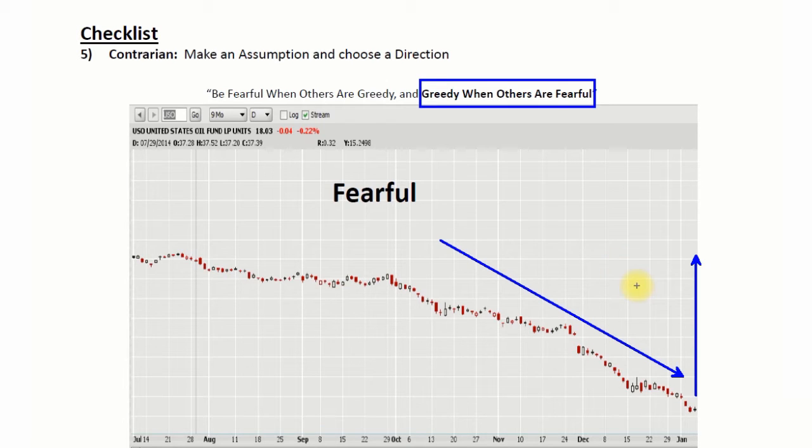Now, like I said, do you have to do it this way? No. You can do whatever you want. You can use whatever analysis you want to make your decision. But once again, remember, this is how the pros do it, and this is how the best investor of all time does it. This is how I do it. This is how you should do it as well. But whatever it takes for you to make your trade, whatever allows you to have the confidence to pick a direction, that's good enough for you. You don't have to go by these hard and fast rules. This is just, like I said, what the pros do, and this is how they make money over time. And obviously, who can argue with Warren Buffett's success?